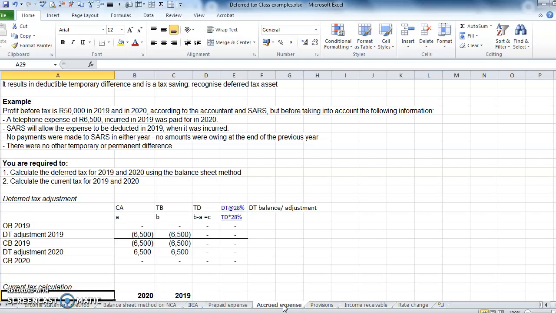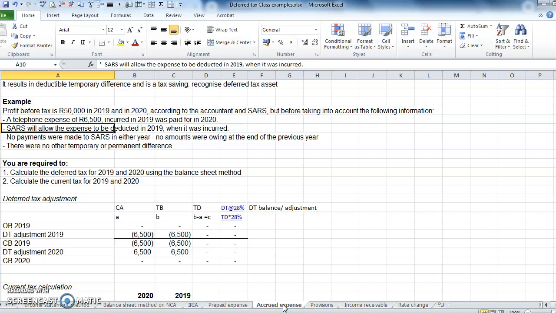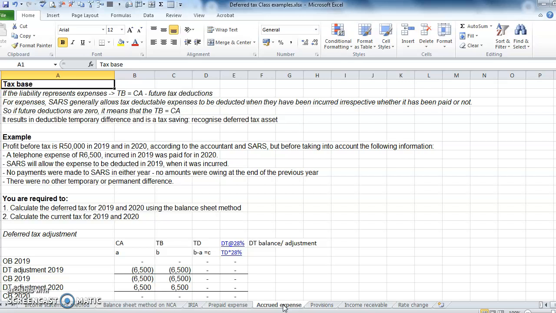So if we look at the example, we have profit before tax of 50,000 Rand in both 2019 and 2020, according to the accountant and SARS, but before taking into account the following information. A telephone expense of 6,500 was incurred in 2019 and paid for in 2020. So we had an accrued expense in 2019, right? So SARS will allow the expense to be deducted in 2019. So they allowed the deduction when it is incurred. No payments were made to SARS, and there were no other temporary differences.